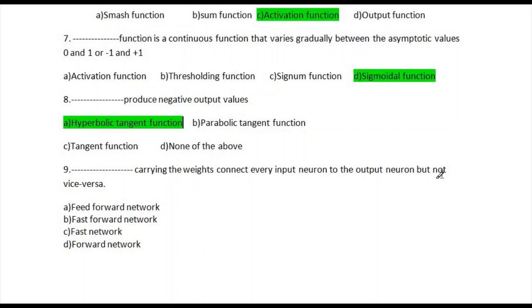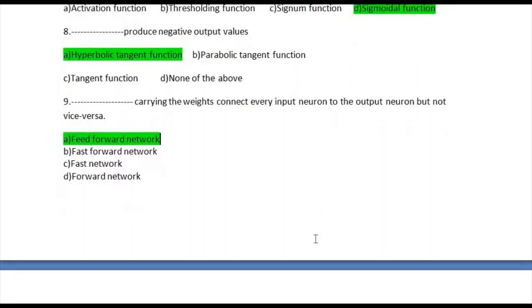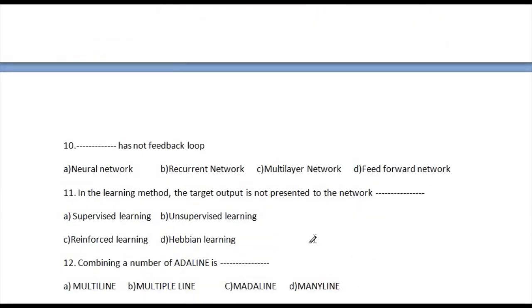Blank carrying the weights connects every input neuron to the output neuron but not vice versa. The available options are feed forward network, fast forward network, fast network and forward network. So the correct answer is 1, feed forward network. Let's go to question number 10.